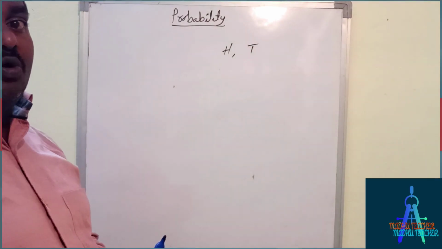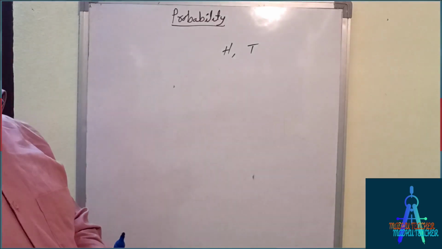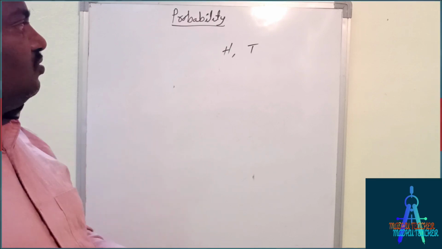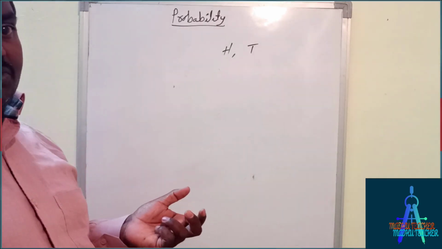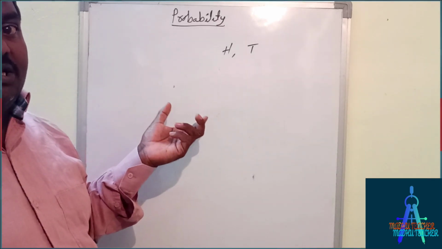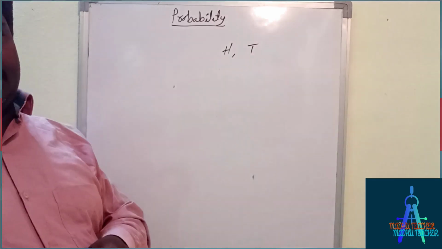Suppose we are rolling a dice, so there are some chances to get 1, 2, 3, 4, 5, 6 like this. So it is a calculation of chances. What we are going to get, that we are calculating before. That is the probability.